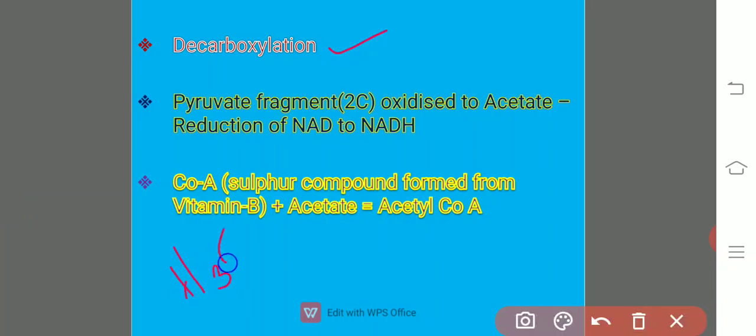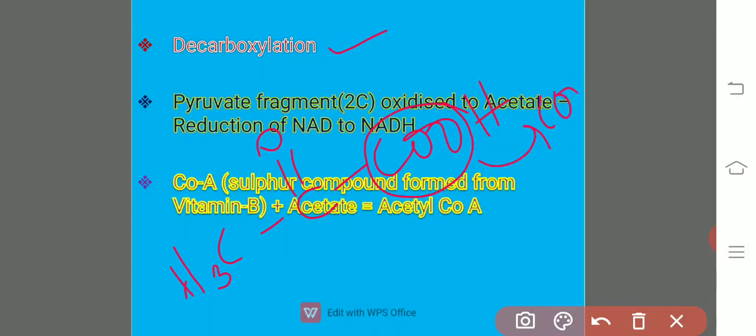So the CH3, C double bond O and COOH, it is a pyruvic acid. Upon the action of pyruvate dehydrogenase, that results in the removal of carbon dioxide from the pyruvate.